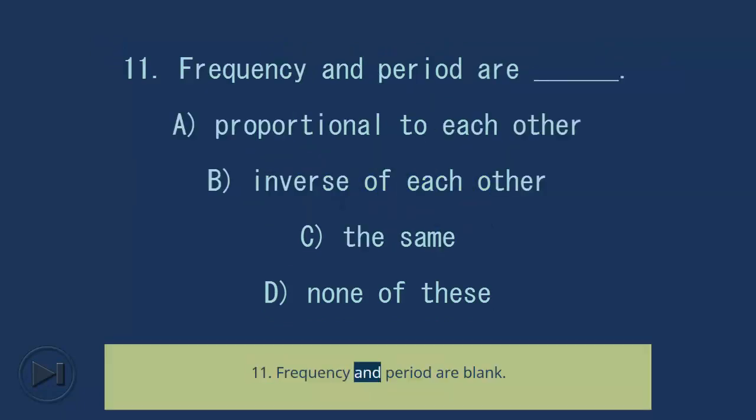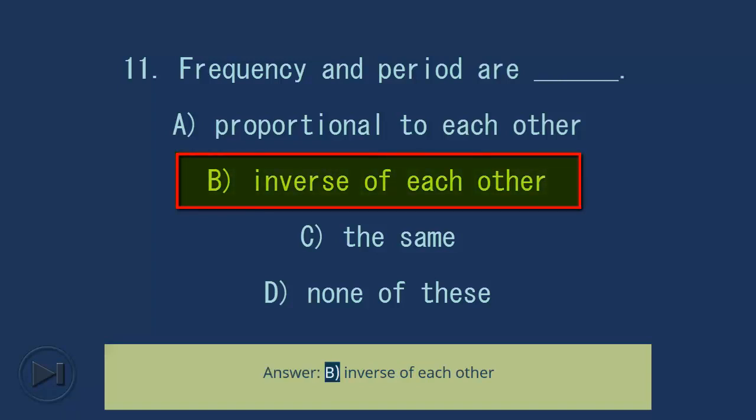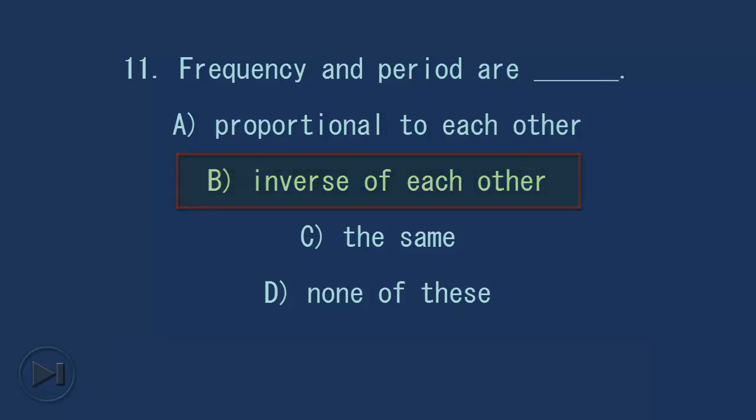11. Frequency and period are blank. A. Proportional to each other. B. Inverse of each other. C. The same. D. None of these. Answer, B. Inverse of each other. 12.